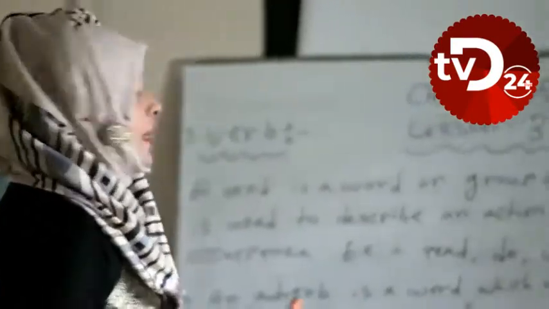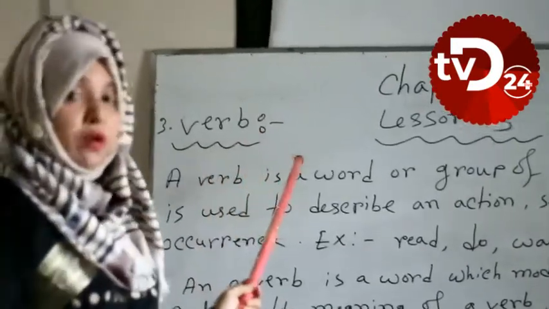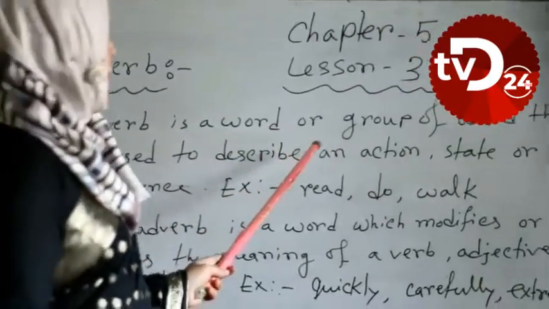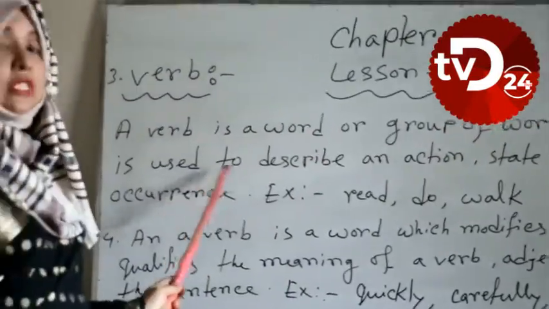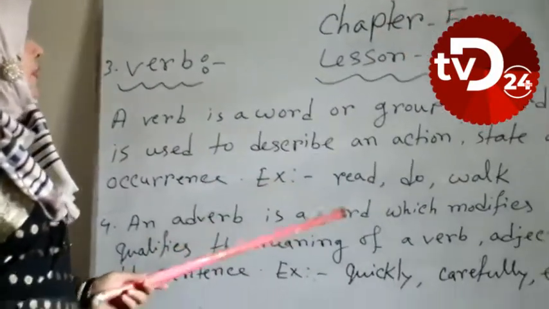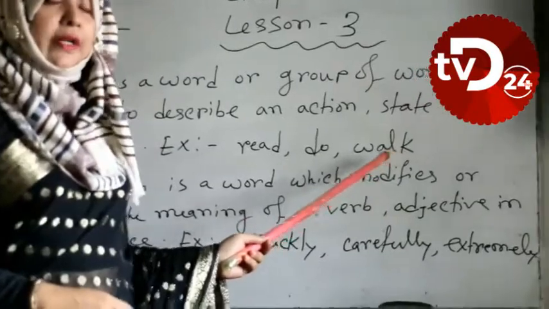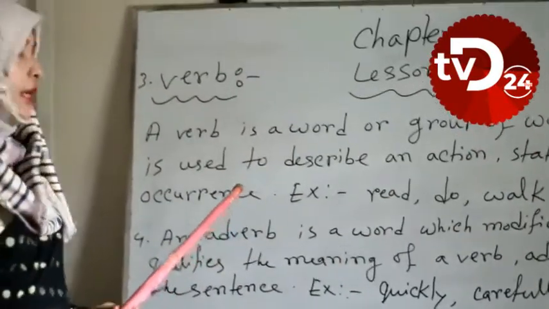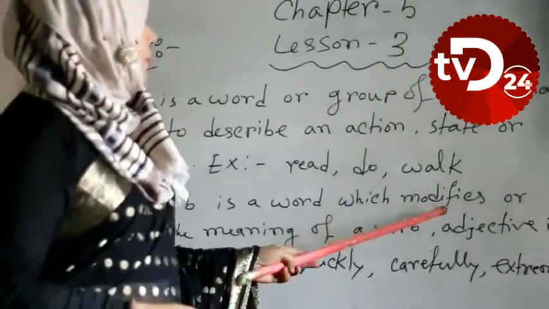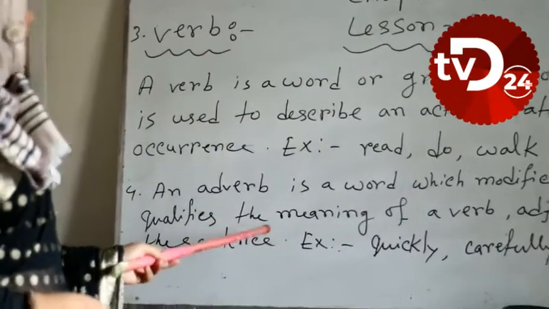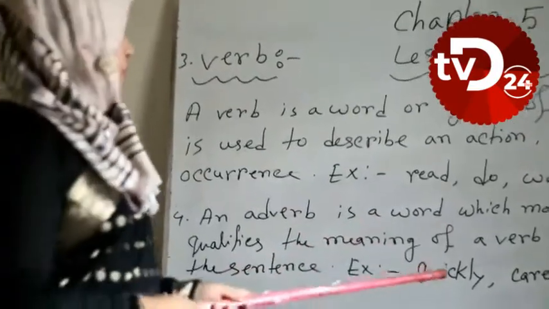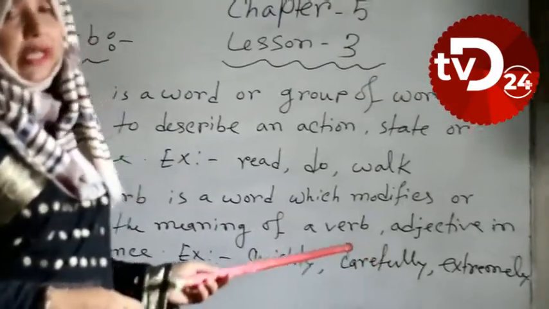Dear learners, thirdly, I have shown verb. We know what is verb. Here I have written, a verb is a word or group of words that is used to describe an action, state or occurrence. Example, read, do and work. And fourthly, I have shown here adverb. An adverb is a word which modifies or qualifies the meaning of a verb or adjective in the sentence. For example, quickly, carefully or extremely.